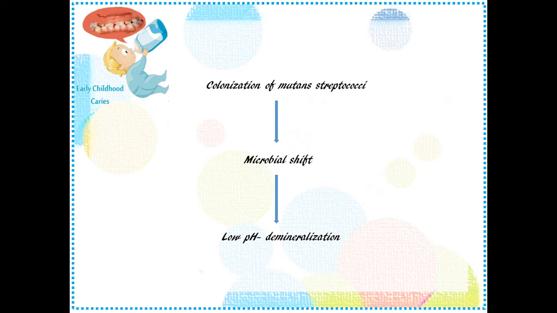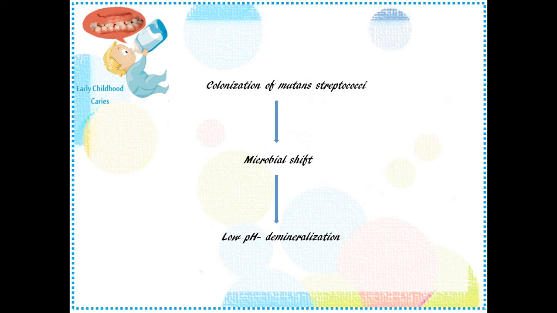And the risk factors considered for ECC, there are so many risk factors, and the main risk factors that you need to remember are the early colonization of mutant streptococcus, lack of oral hygiene routine, sugars in drinks, milk at bedtime or nap time, high frequency of sugar consumption, nursing bottles, pacifiers, sucking habits, low salivary flow rate, newly erupted immature teeth, immature specific and non-specific defense systems, high prevalence of hypoplastic defects in primary dentition, medical conditions, parental education, socioeconomic status, and even siblings will play a role in transmitting this disease.